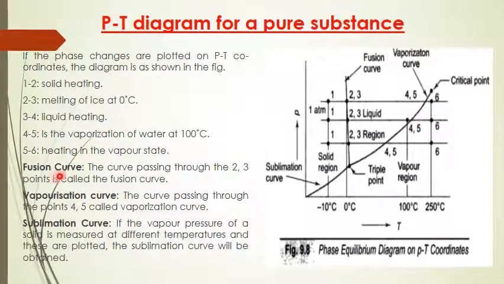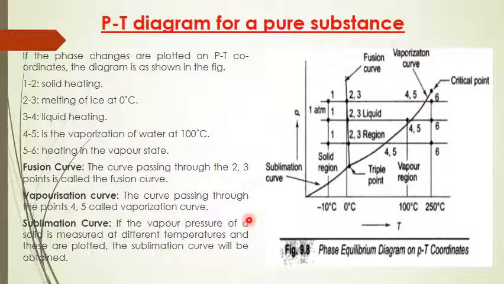Now let us look at the different types of curves here. Fusion curve: the curve passing through points 2 and 3 is called the fusion curve. Then the vaporization curve: the curve passing through points 4 and 5 is called the vaporization curve.